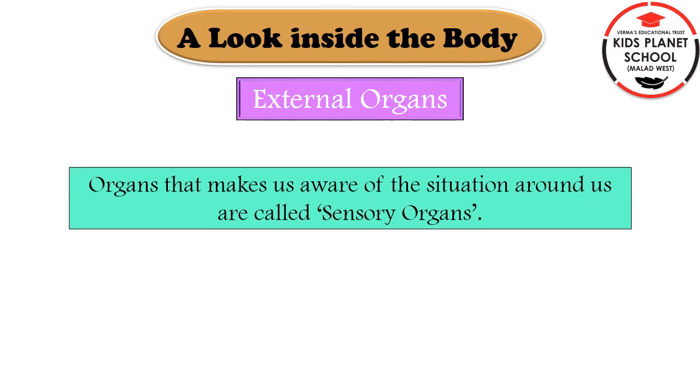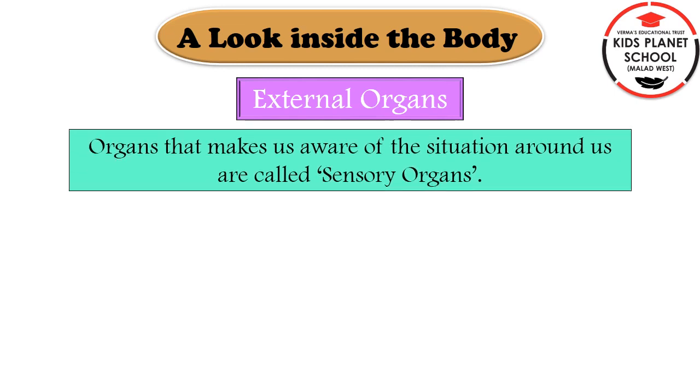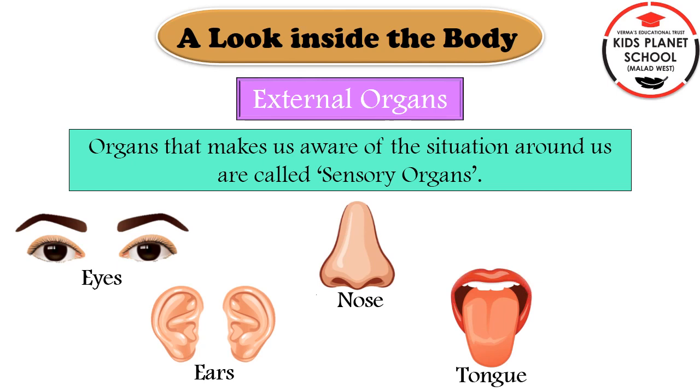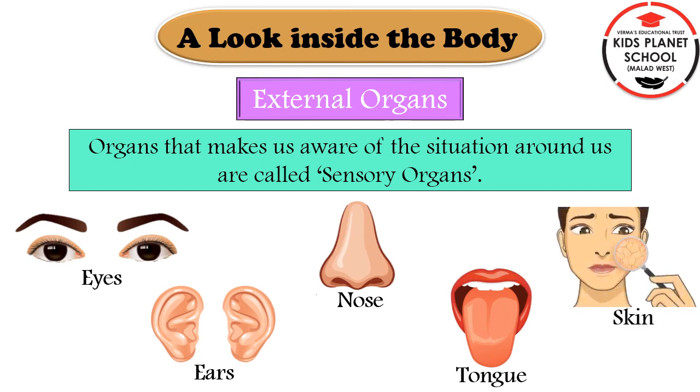There are few organs that help us to understand about the situation around us. These organs are called sensory organs like eyes, ears, nose, tongue and skin. Eyes help us to see. Ears help us to hear. Nose helps us to smell. Tongue helps us to taste. And skin helps us to feel.